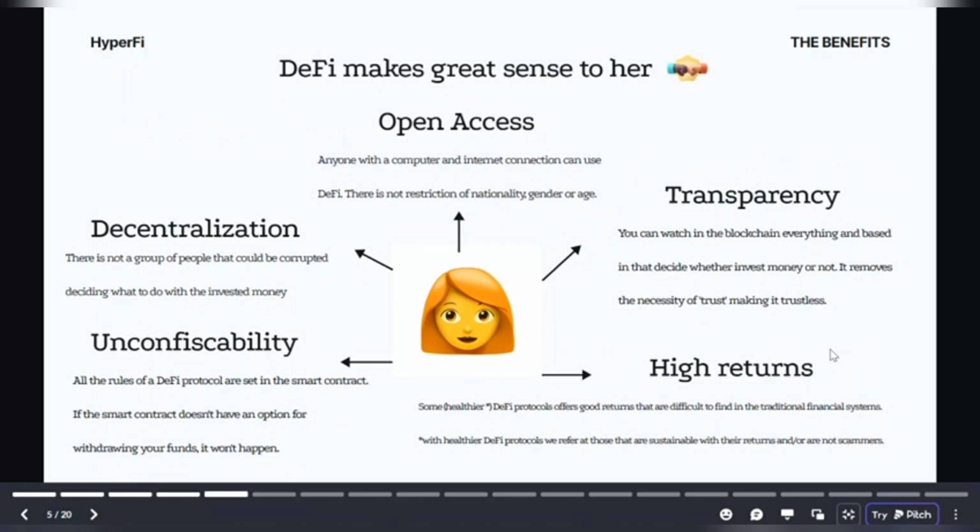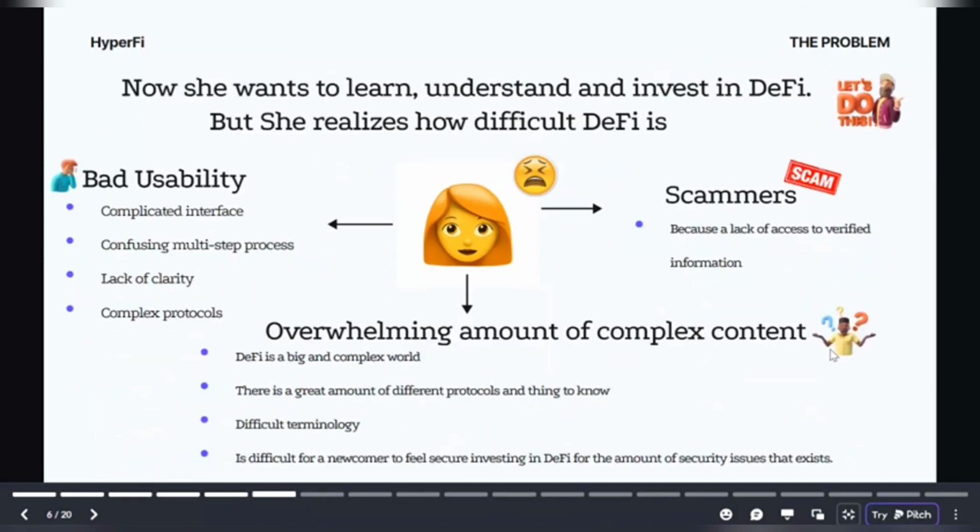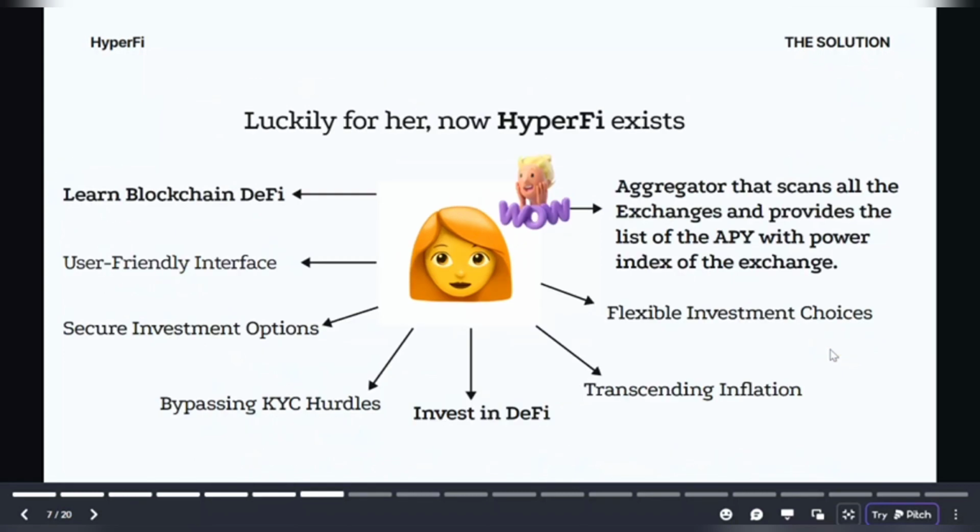So I made her understand about DeFi, and DeFi made great sense to her. She wants to learn and understand DeFi, but it is very difficult for her because she is from a non-tech background. And luckily for her, HyperFi exists.